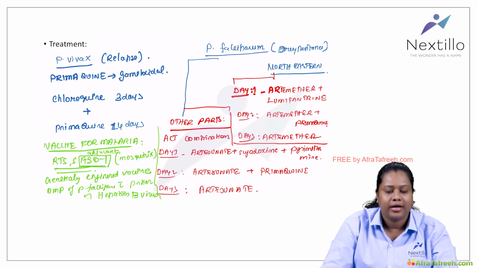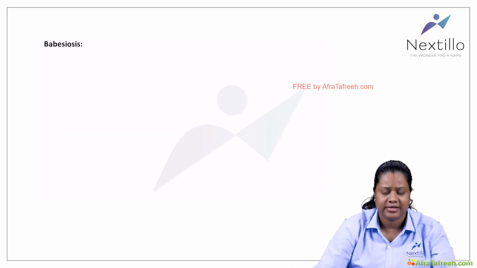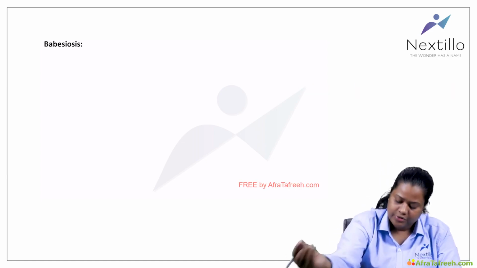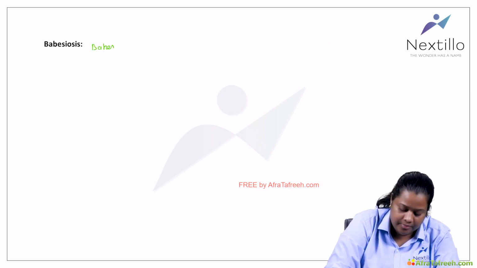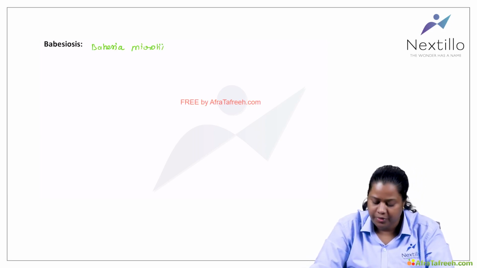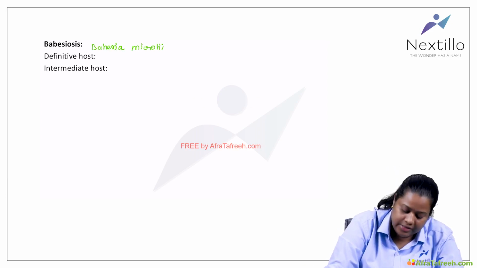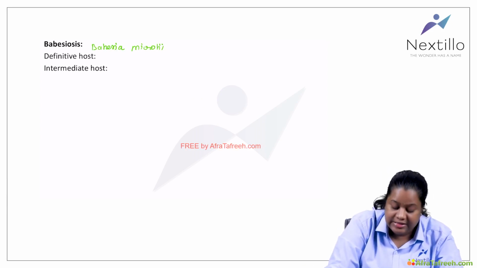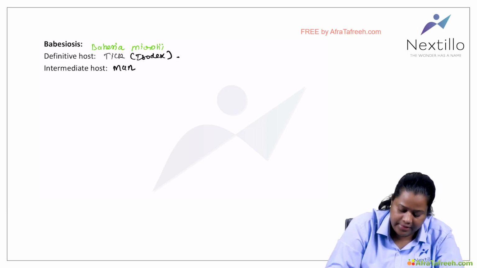Now we have completely discussed everything about malaria. We will go on to the next disease which is very similar to malaria, that is babesia. Babesiosis is a disease caused by Babesia microti. When I'm talking about babesia, it is very similar to malaria. The definitive host for babesia is the Ixodes tick, and the intermediate host is obviously man.